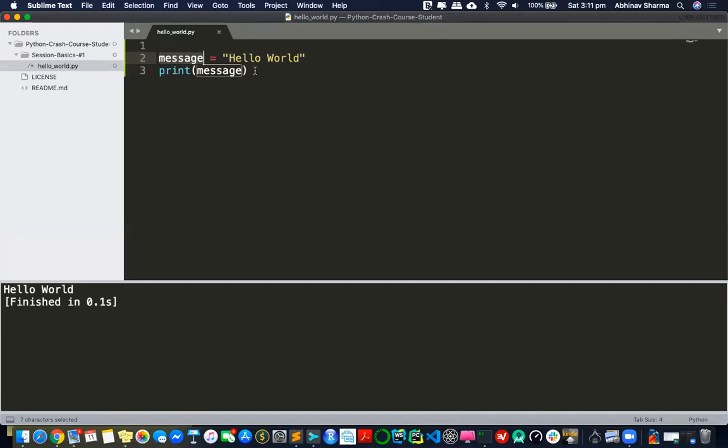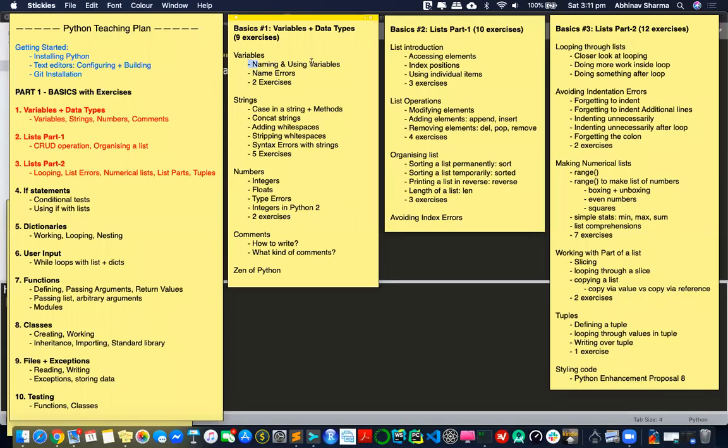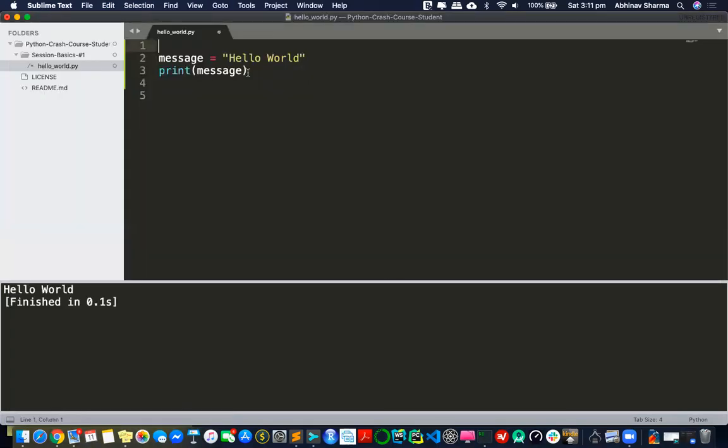Now you can similarly see that Python doesn't really stop you from reusing those variables, reassigning them. Let me make it more clear. We are right now in this topic, so that's how I'm going to comment this whole thing. We're talking about variables, and we are talking about naming and using variables, so that you can refer back to the code.